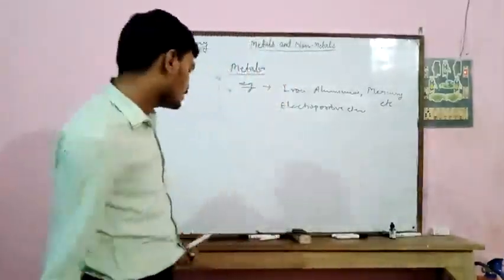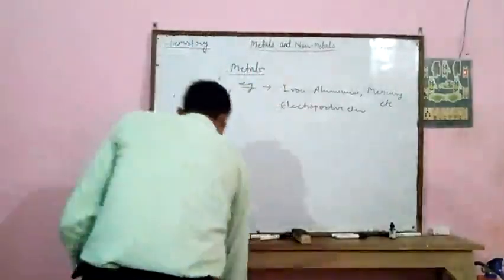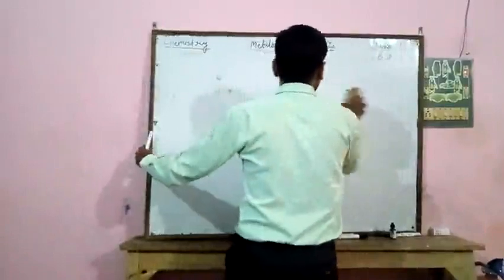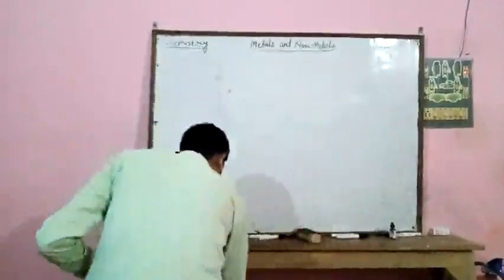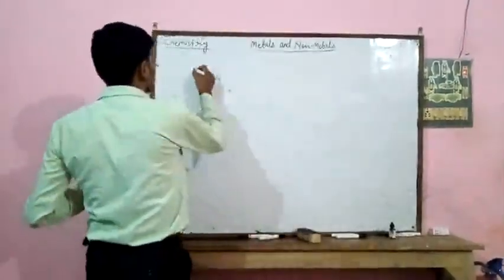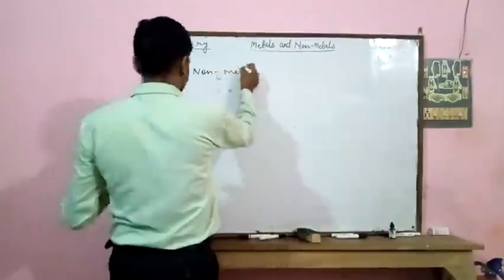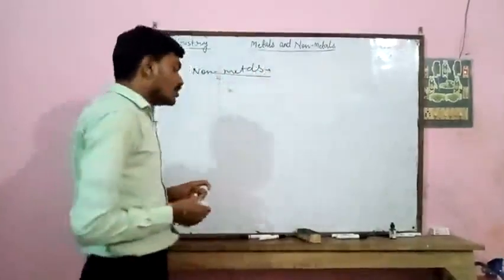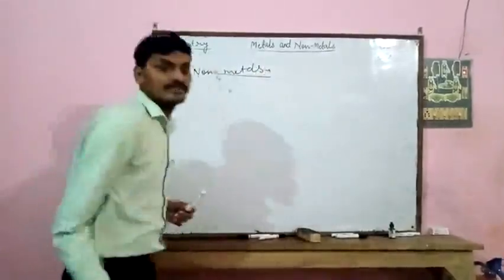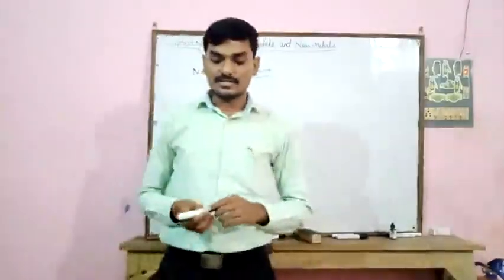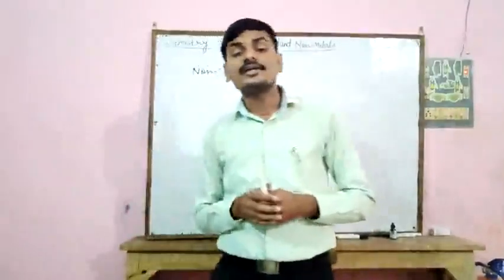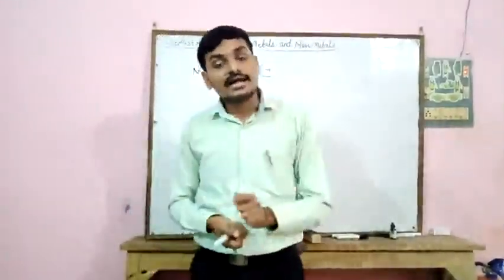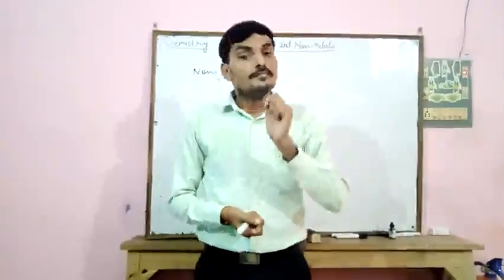Now next one is non-metal. Non-metals are substances that do not conduct heat or electricity, and are not ductile and not malleable.